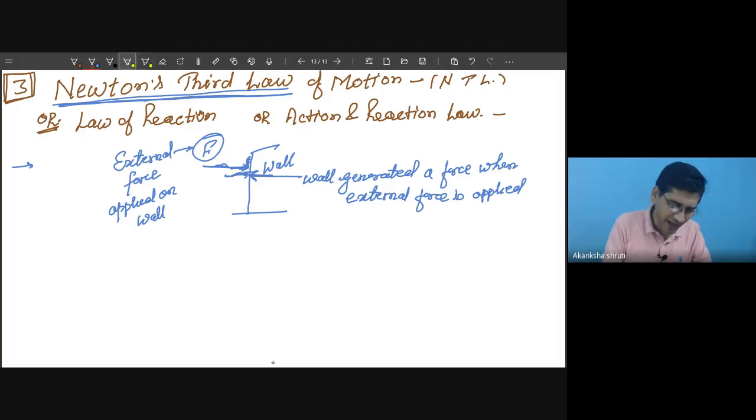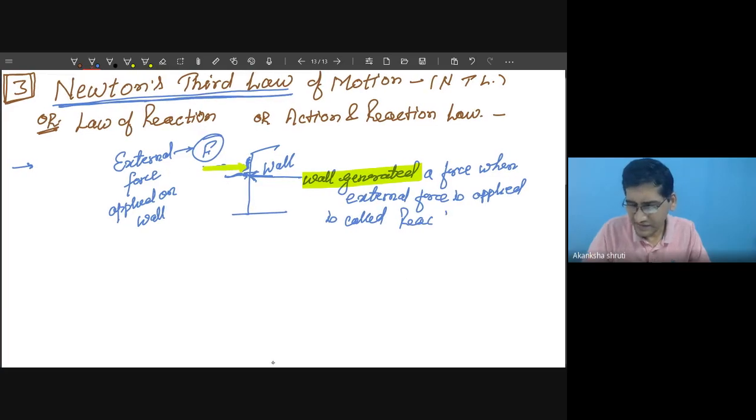While you are applying a force over the wall, this force is called your applied force, and the force generated by the wall is not existing permanently, but is generated because of the applied force.